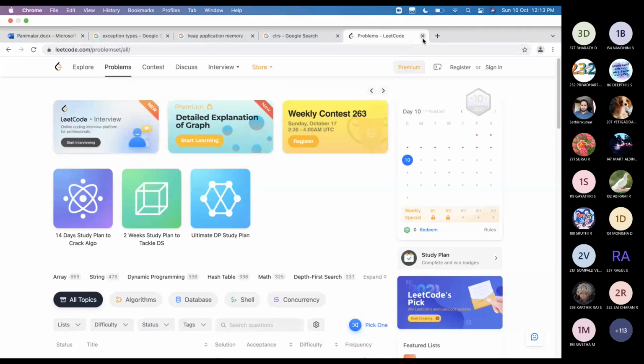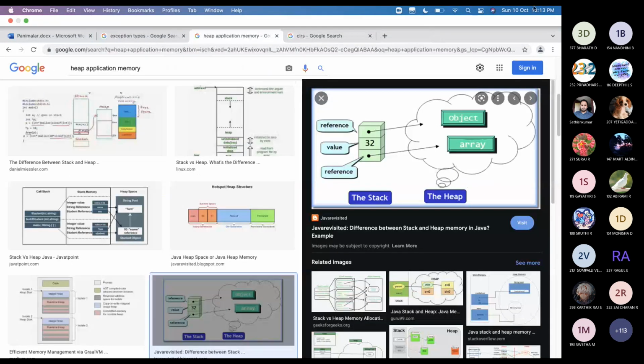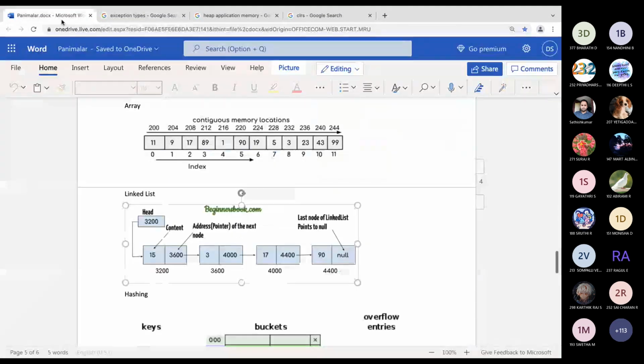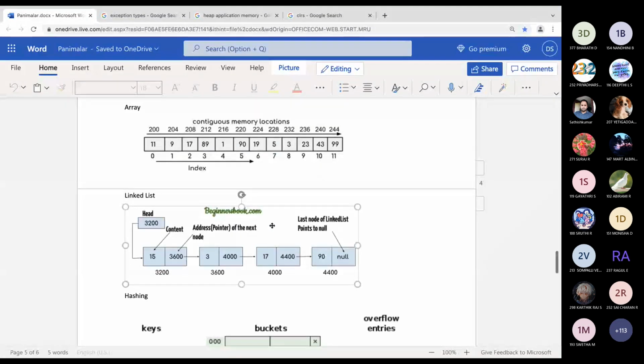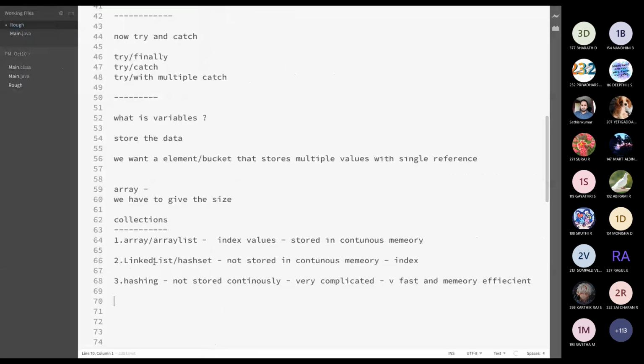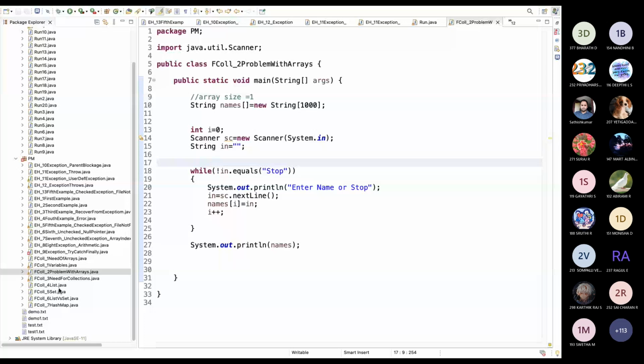Okay, now I will go back to this topic. These are wide concepts, I'm just explaining for namesake. So these are the array list. This type, based on time complexity, we are separating. First I will explain you.